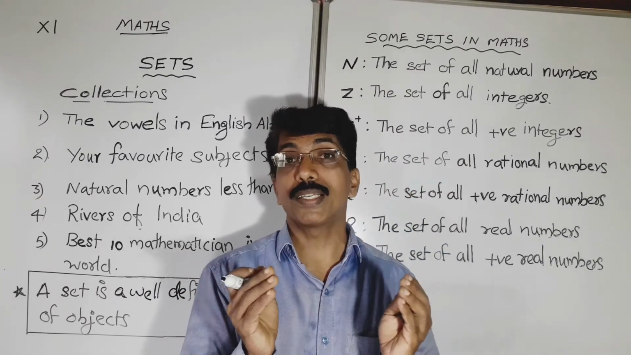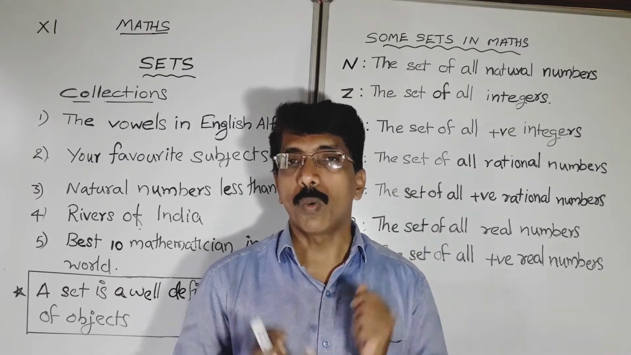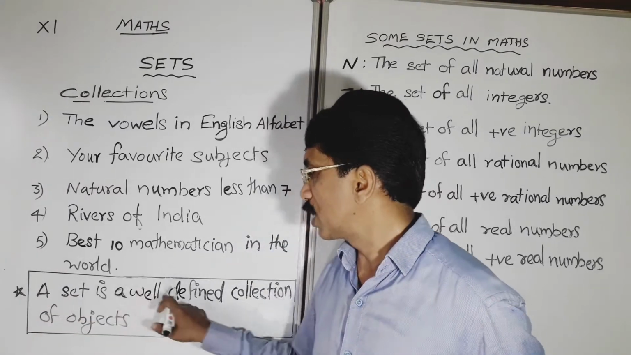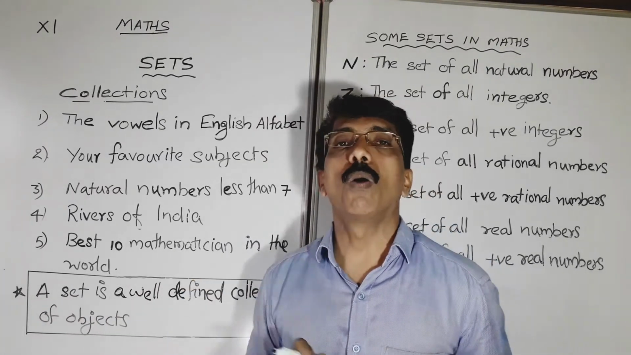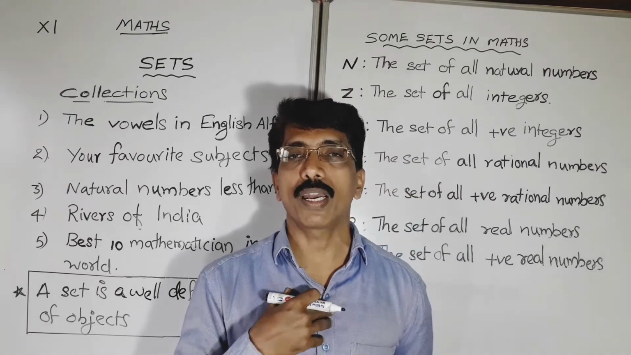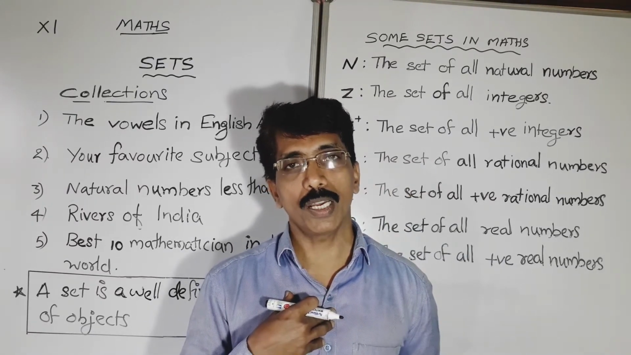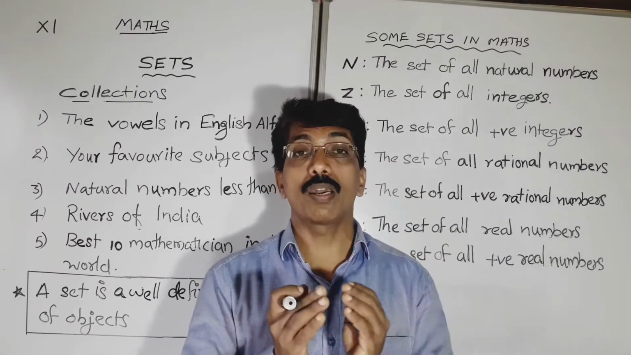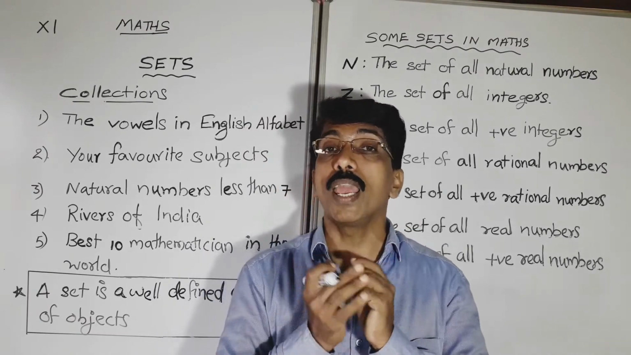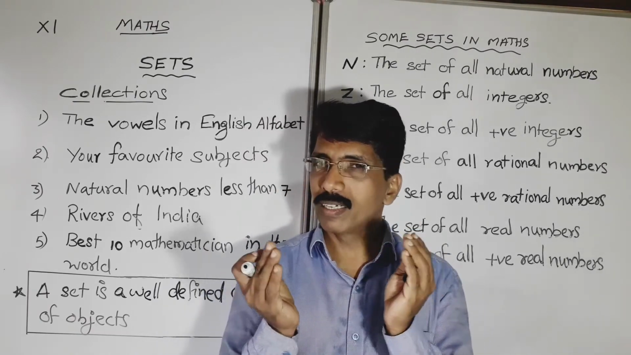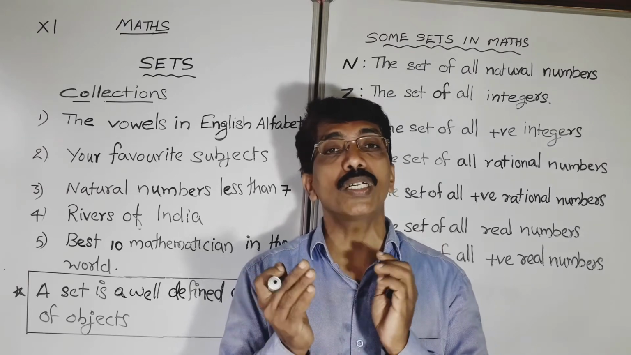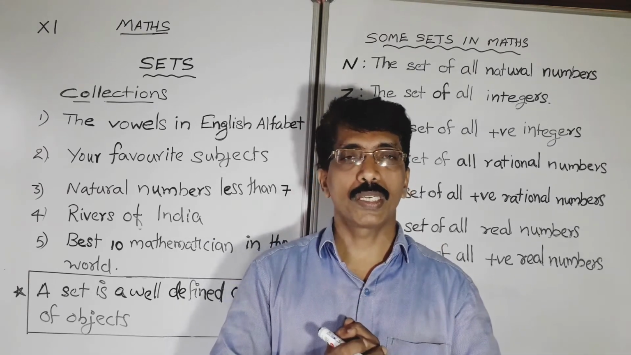So what is meant by set? All of you understood clearly. What is meant by set? A set is a well defined collection of objects. Usually we represent sets with capital letters A, B, C, D, etc. And objects we represent with small letters a, b, c, d.